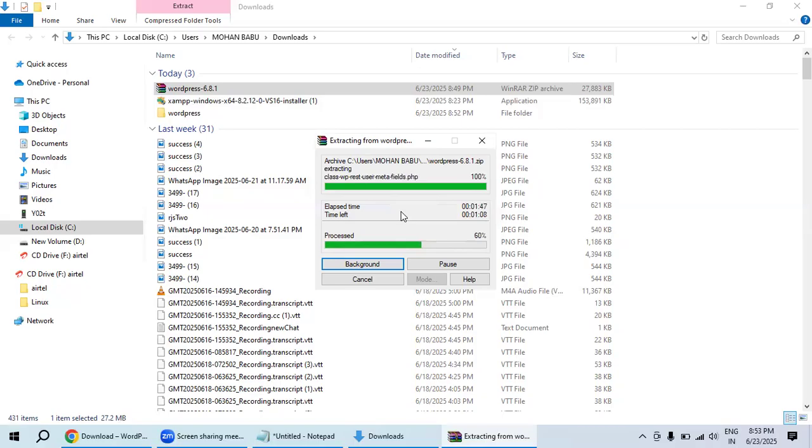Let me finish that one, so then we can use that one. Because if it misses one file, we will face issues. To resolve those issues, it may take some time to finish all those things. That's why we need to maintain some patience to extract the files and such things over here. Okay, did you understand?